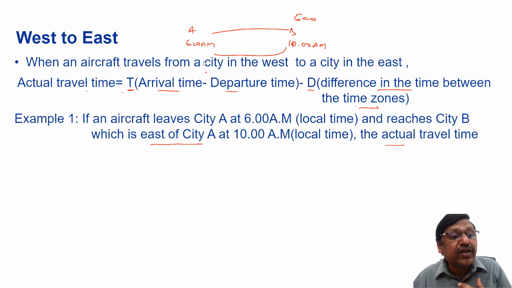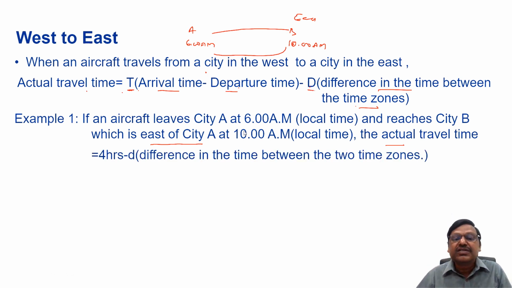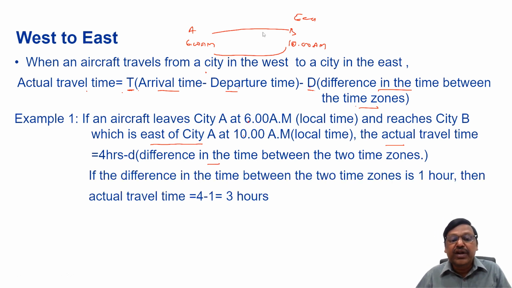But is the actual travel time 4 hours? No, 4 minus the difference in the time zone. We need to know the difference between the two time zones. Suppose the difference in the time zones is 1 hour. Then the actual travel time will be 4 minus 1, 3 hours.